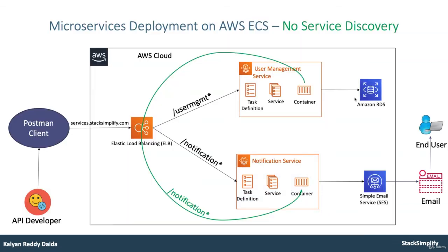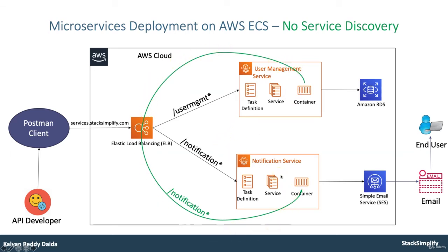And moving on, from a microservices perspective, we have 4 types of deployments planned. The first thing is without service discovery, how it is going to work, we are going to look into. So there are no special features available, and then on ECS how it is going to work, we are going to look into. That is nothing but one user management service calling the notification service via load balancer. It might be an internet edge load balancer or an internal load balancer, but it needs to go via the load balancer.